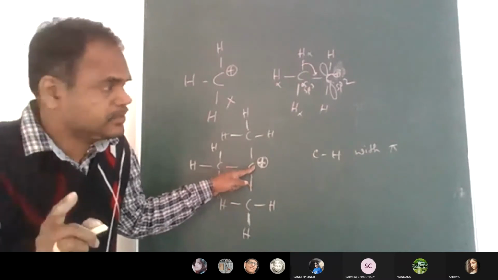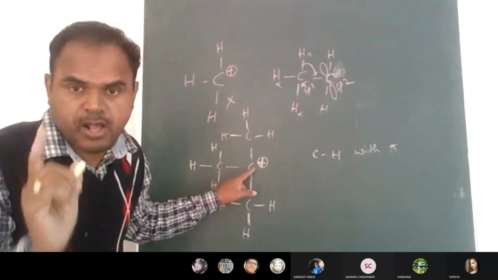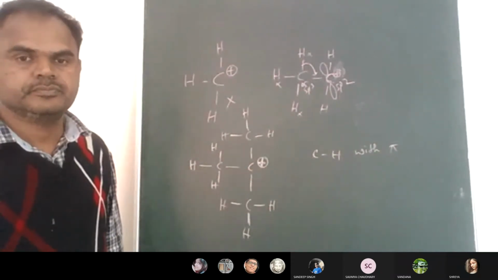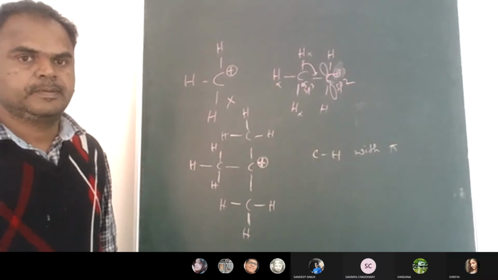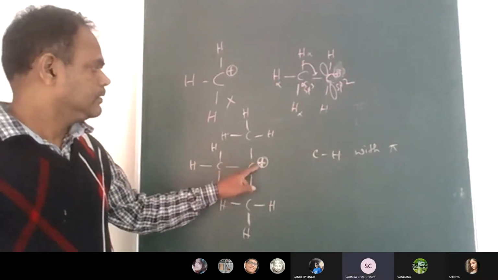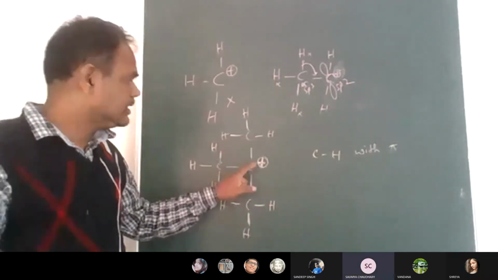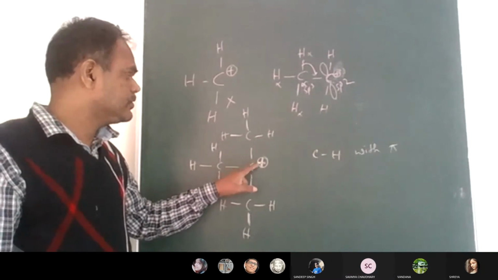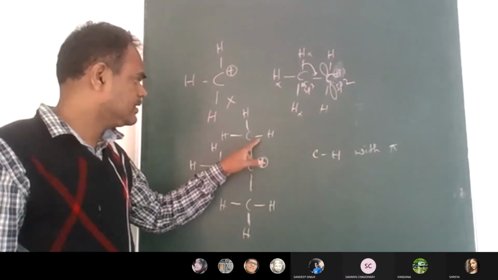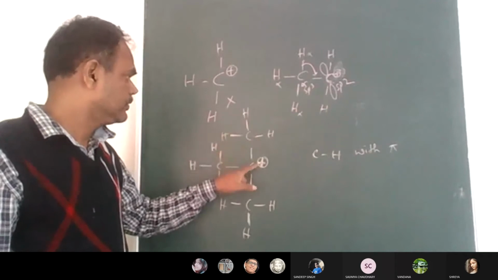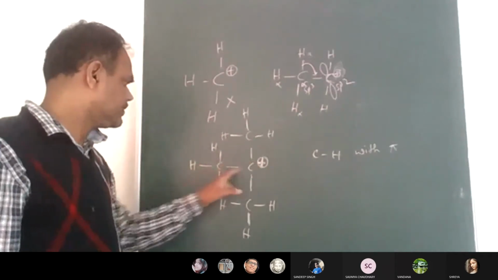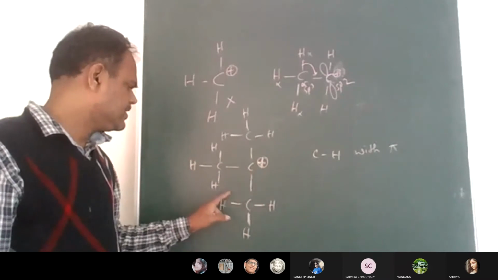So 9 means this ion will be staying longer time or shorter time? Tell me. Shorter time. So this positive charge interacts with the sigma 1, 2, 3, 4, 5, 6, 7, 8, 9.